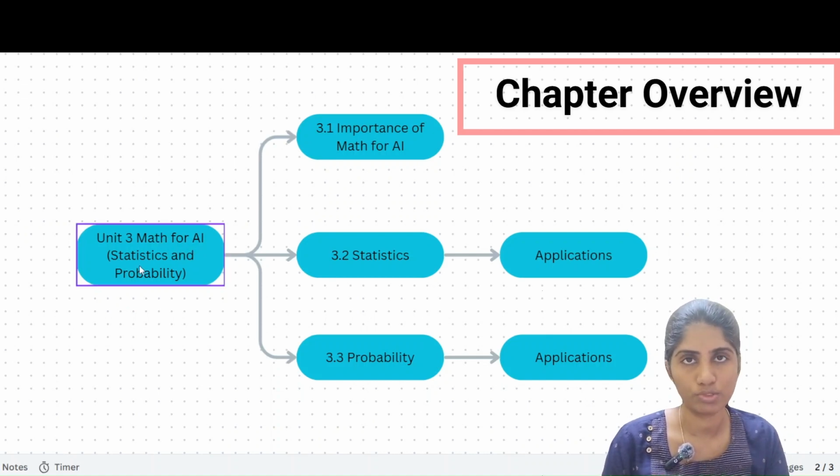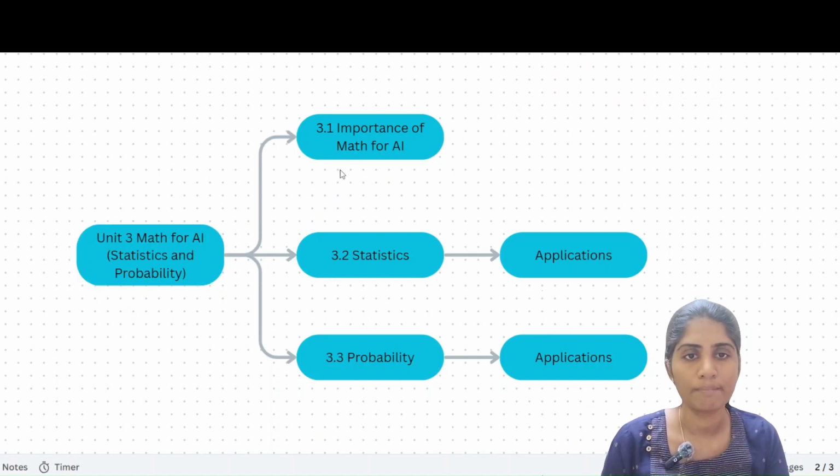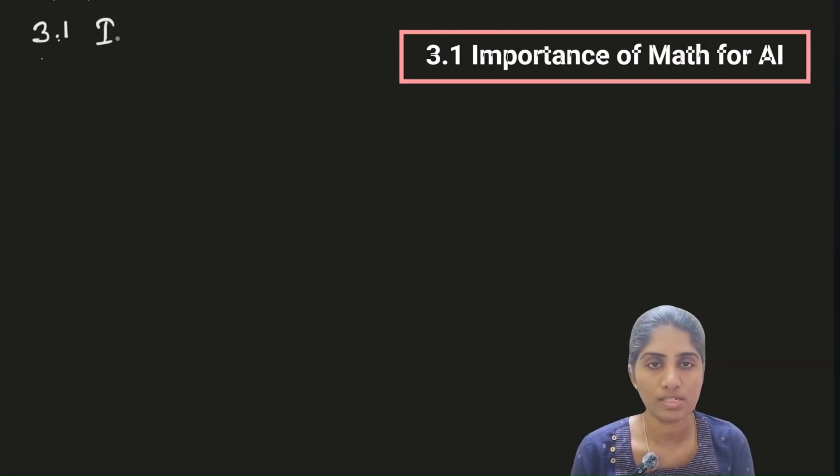So we are going to mostly study statistics and probability. And in this, importance of math for AI is the topic which we are going to discuss more today. And also in the upcoming videos, I will post about statistics and its required applications. 2 to 3 applications we will see of how we can apply statistics in our artificial intelligence and why it is required, and why probability is required and its corresponding applications. So all of this we will see in detail. So in today's video we will see about the importance